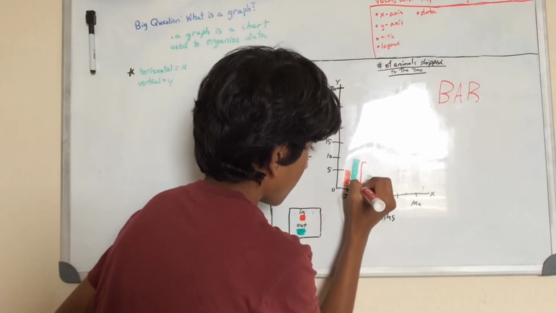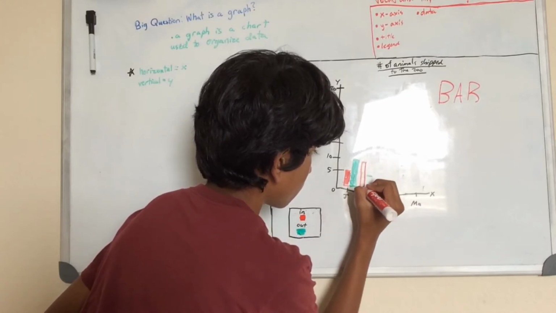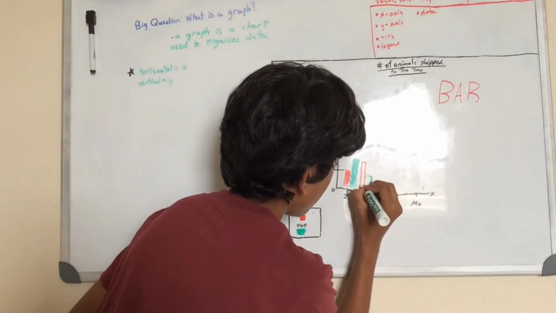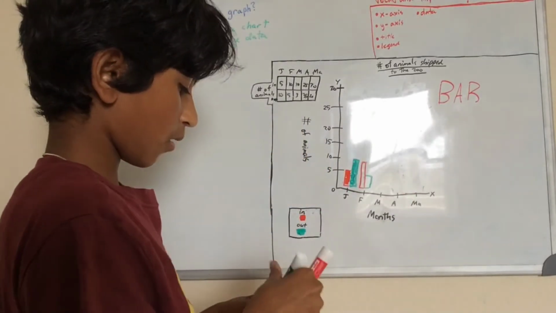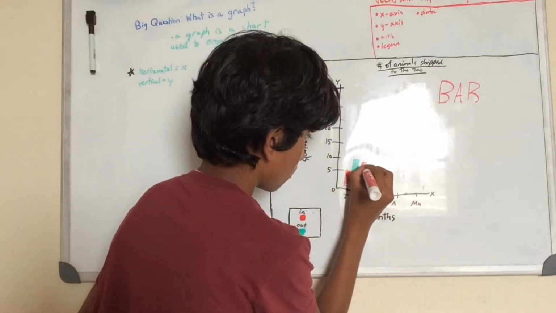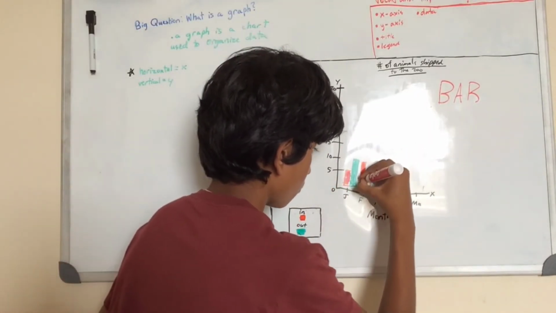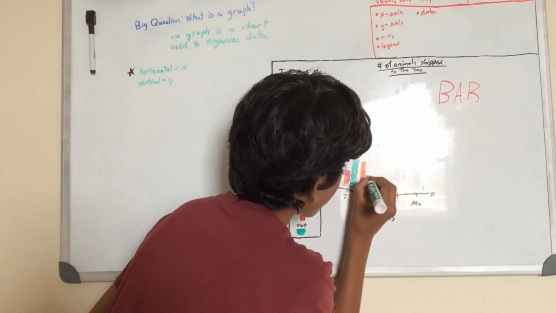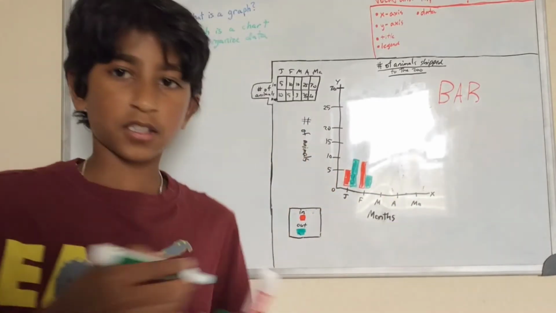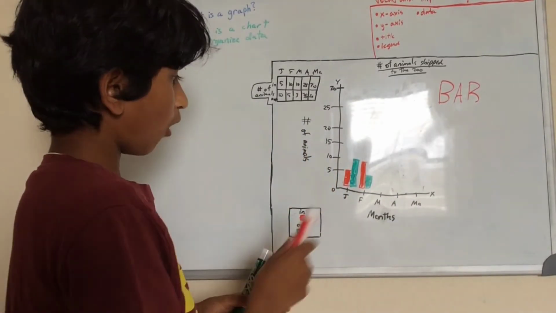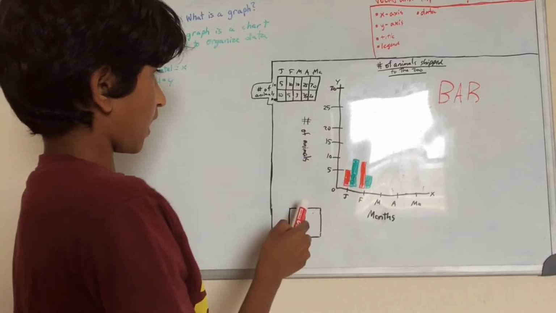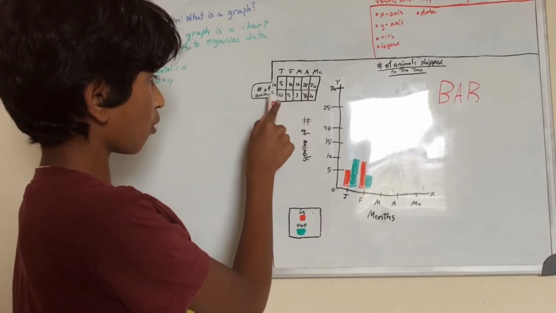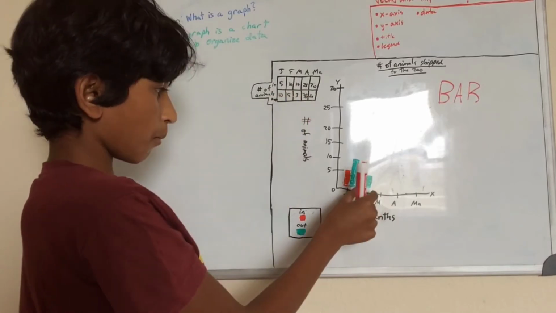So just come down. And come down. And you can mark them again. Just gonna do that. And that. So as you can see, the red is in, and if we match in and February, it's 10. If we match out and February, it's 5. So we mark that on the graph.